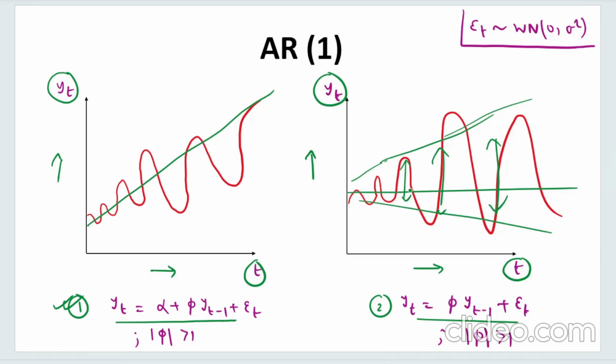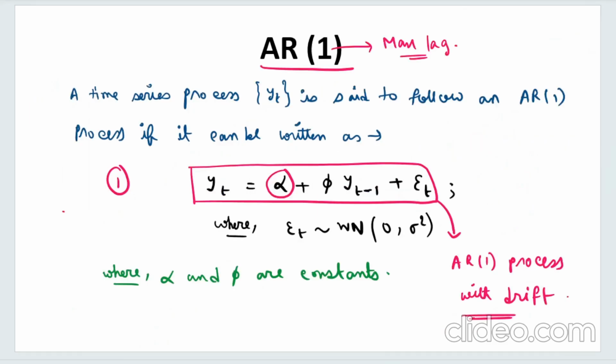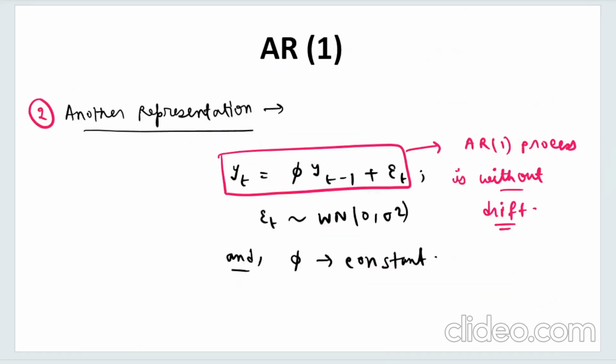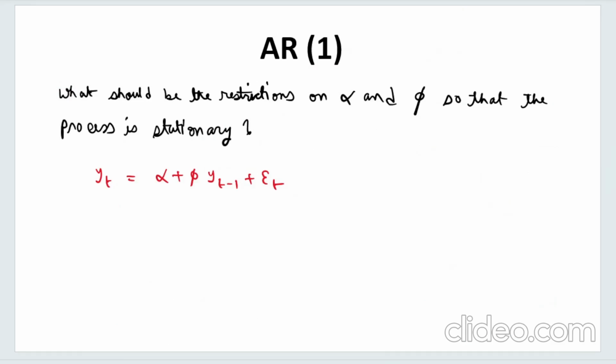So here the mean is not dependent on time since we have eliminated the intercept term, but the variance is still dependent on time. So that is the effect of taking the model without drift. If you consider the model without drift, the mean will be independent of time, but if you consider this, the mean will be a function of time, right? I hope this is clear, and this is the difference between these two representations that I have talked about, right? Okay.